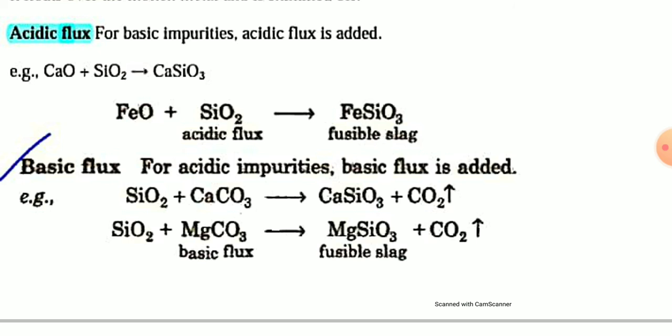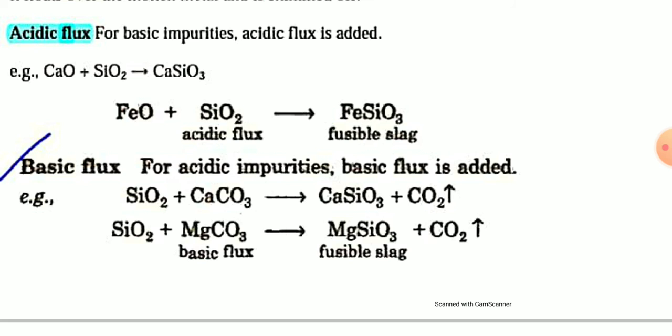And basic flux is used to remove acidic impurities. Basic flux such as calcium carbonate, CaCO3, and magnesium carbonate, MgCO3, are used to remove acidic impurities such as SiO2.